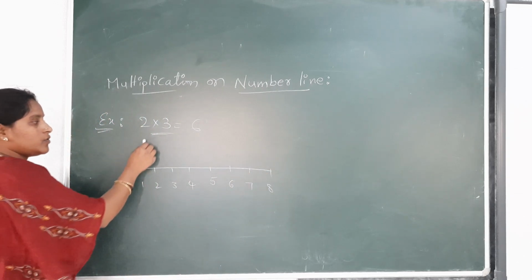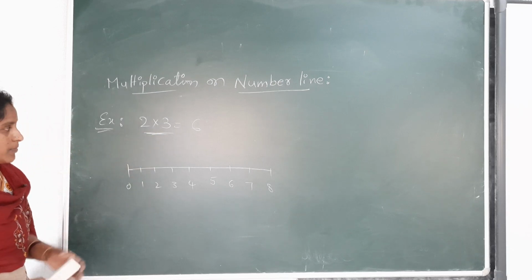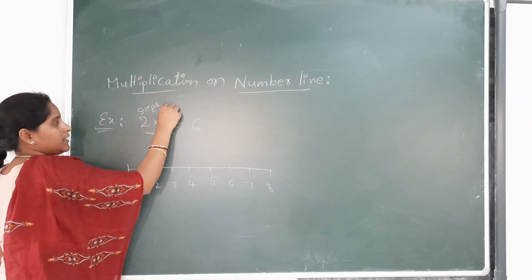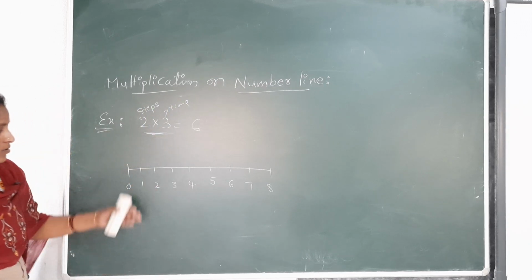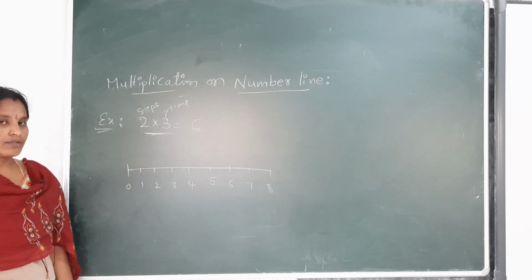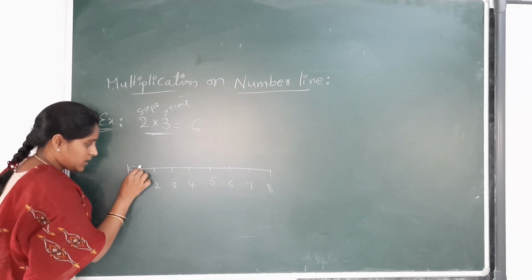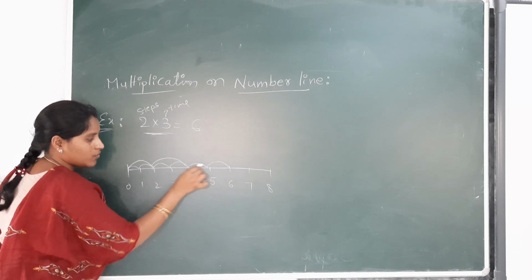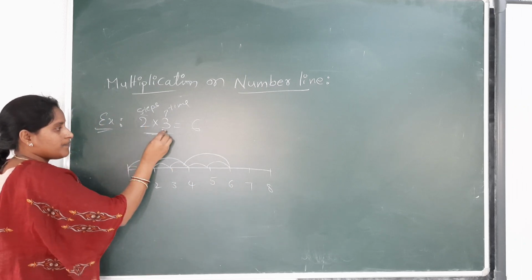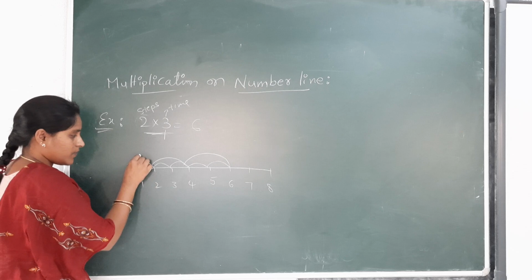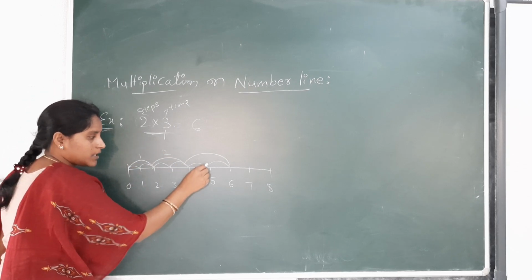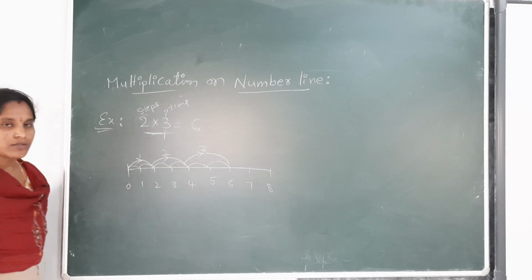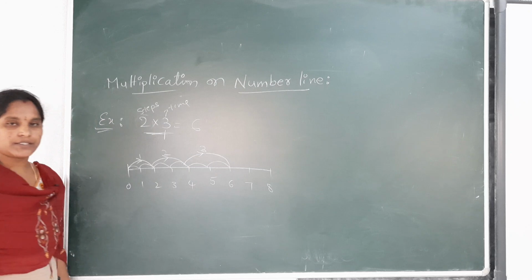Next, here we have 2 into 3. 2 into 3 means 2 3s. That means 2 steps, 3 times. We have to represent 2 steps 3 times. First 2 steps, 1, 2, first time, and then 1, 2 second time, 1, 2 third time. We are moving towards the right side only, so we are keeping the arrow towards the right side.